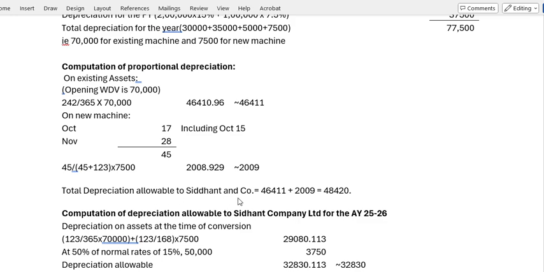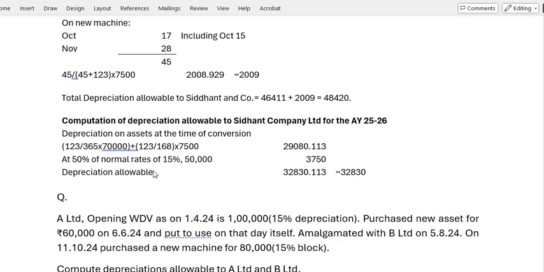Total depreciation for Siddhant and Company is 46,411 plus 2,009, which is 48,420. Now as far as Siddhant Company Limited is concerned, the 70,000 is to be apportioned for 123 days and the 7,500 also for 123 days. The total you will get is 29,080 rupees.